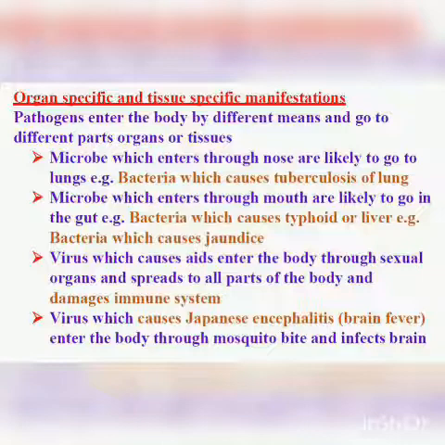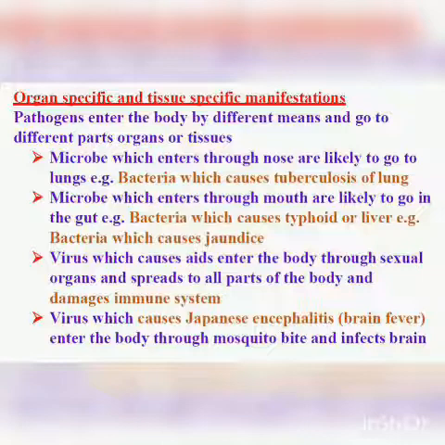So the question is where these microorganisms go. This selection is actually connected to their point of entry, meaning they go to different organs and different tissues, but this totally depends on the place or the point from where they enter.